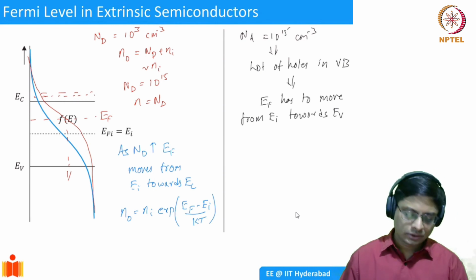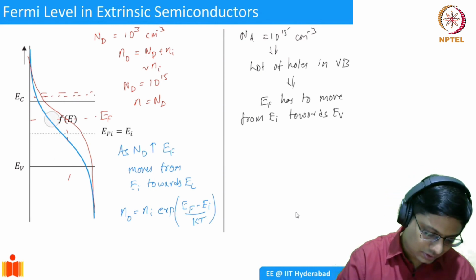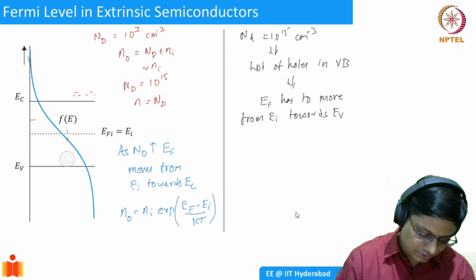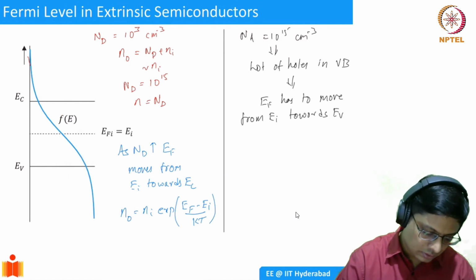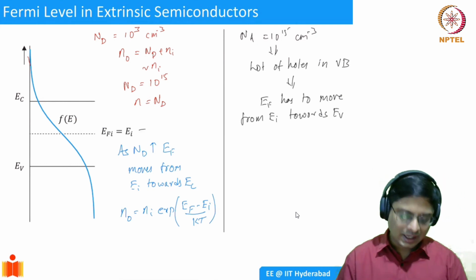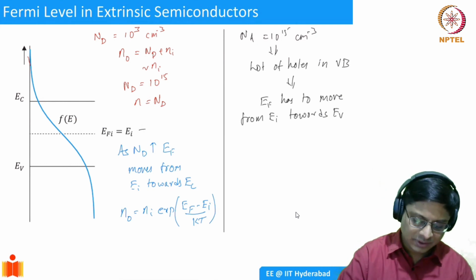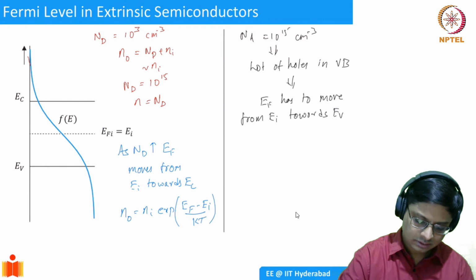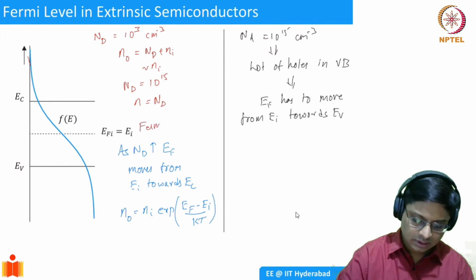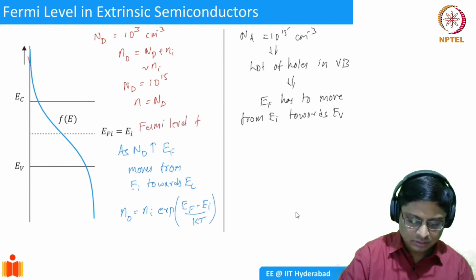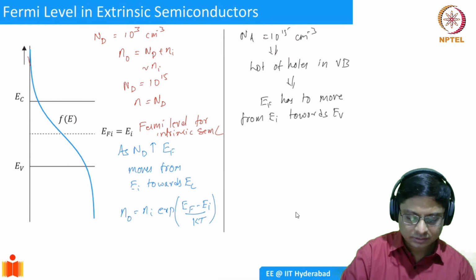All right. So let me erase this. So you see, in intrinsic, this is basically the Fermi level for an intrinsic semiconductor.